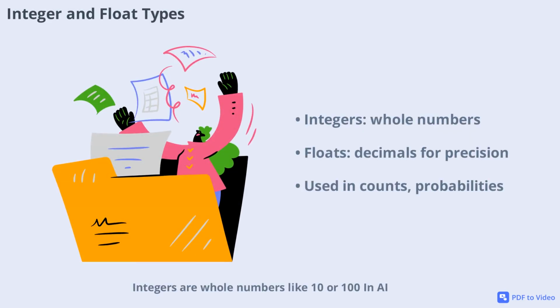Integers are whole numbers like 10 or 100. In AI, they're often used for counts, categories, or anything that doesn't need decimals. For example, number_of_users = 100 or epochs = 10. Floats, on the other hand, are numbers with decimals like 0.92 or 0.01. AI models rely on floats for calculations, probabilities, and anything that requires precision. For instance, accuracy = 0.92 or learning_rate = 0.01. Choosing the right type ensures your AI model works as expected.